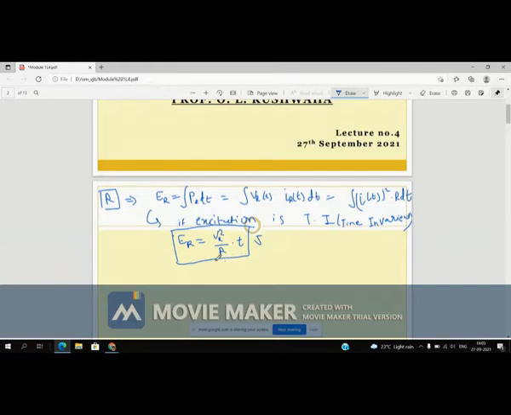power consumed by the resistor into the time for which the resistor is taken. And this energy is observed in the form of heat.